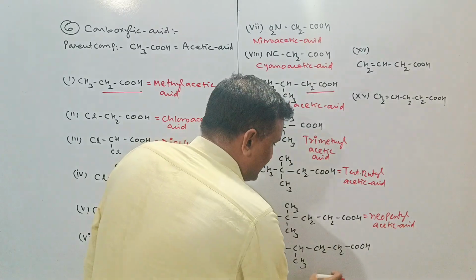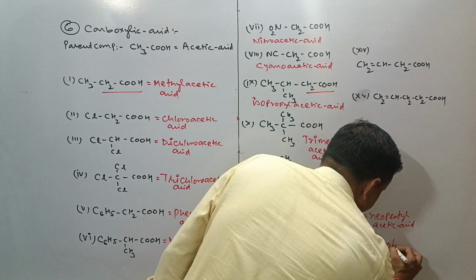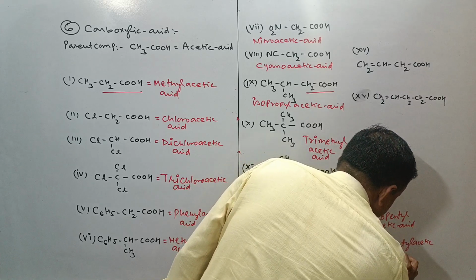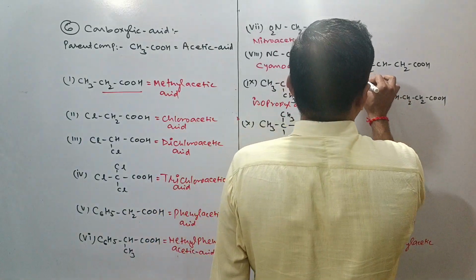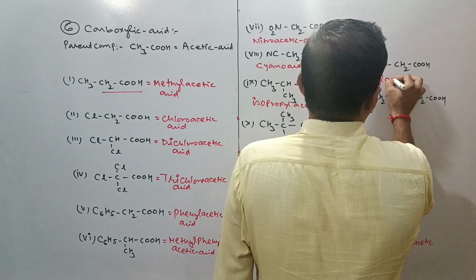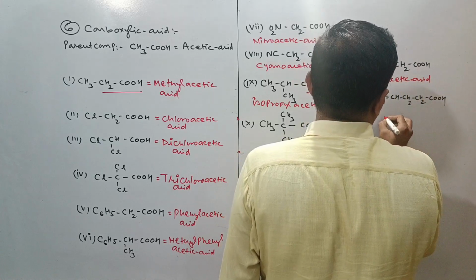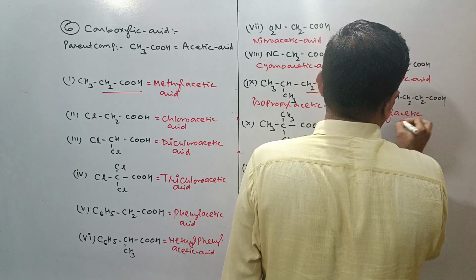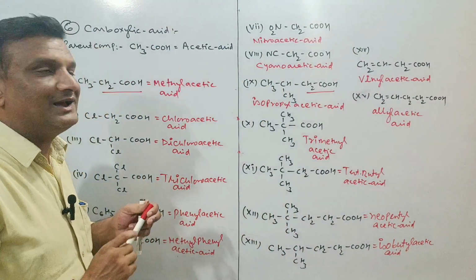If we go with this, then this is isobutyl acetic acid, the name of the compound. This is vinyl acetic acid. Vinyl acetic acid. This is your allyl acetic acid. So this was about the sixth functional group, acetic acid.